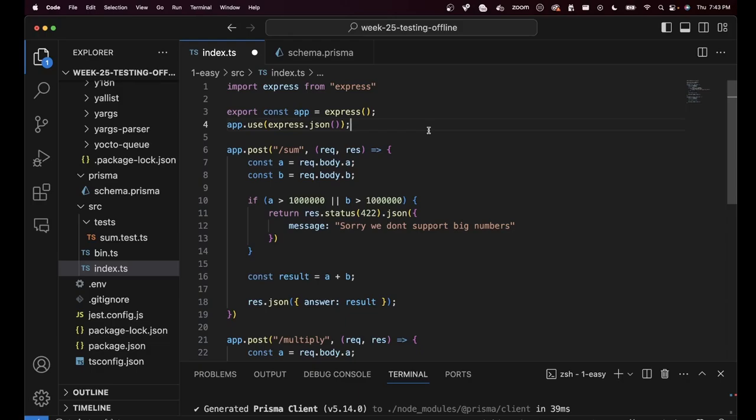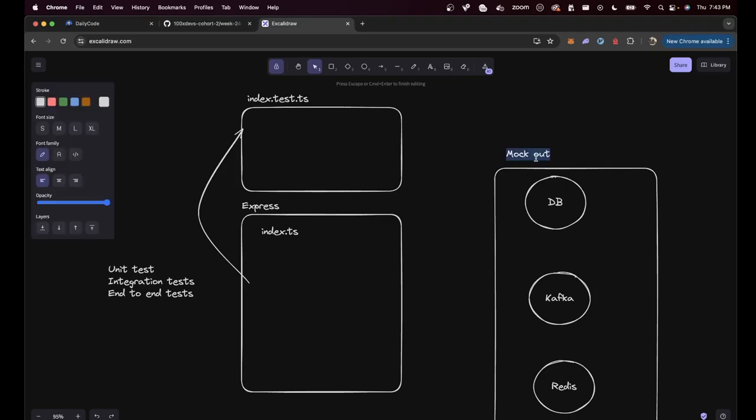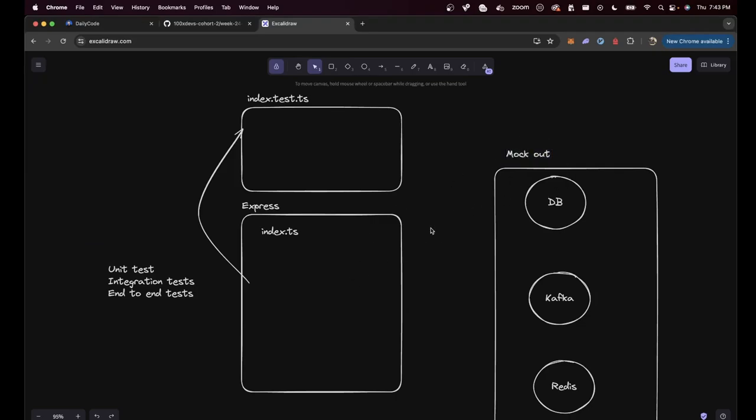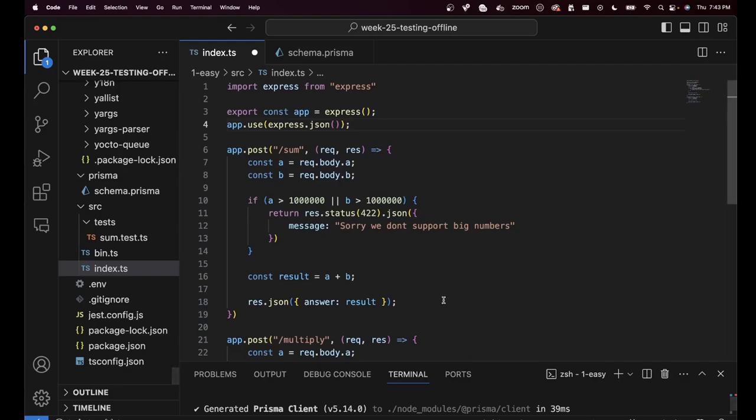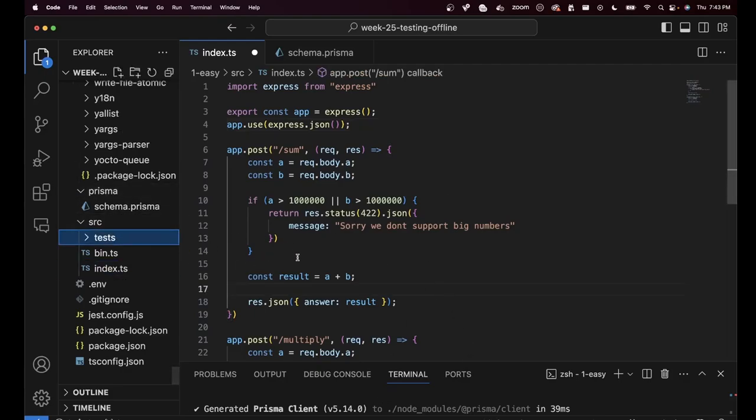Harkirat, even without starting a database, you can do it? Yes, since we will be mocking out all the database calls, which we will come to very soon. Since we'll be mocking out these requests, we don't even need to start the database. All we have to do is generate the client and then write the code that actually does the database insertions.